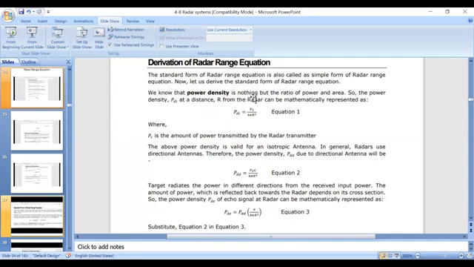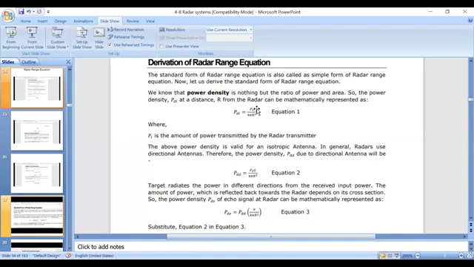The power density is the ratio of the power transmitted by a transmitting antenna to the effective area. So the power density PDI at a distance r from the radar can be represented as PDI equals the total power transmitted by the radar system, PT, divided by the area 4 pi r square.